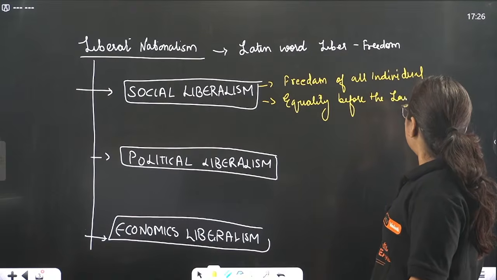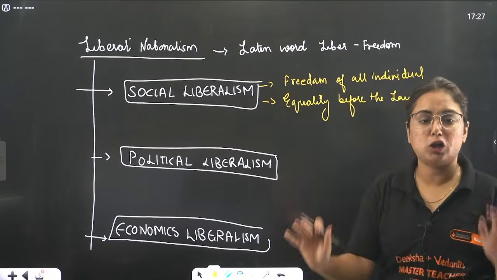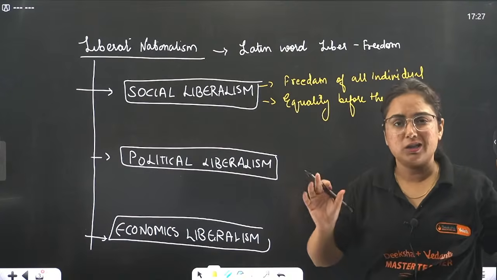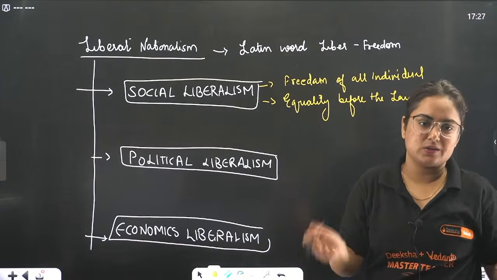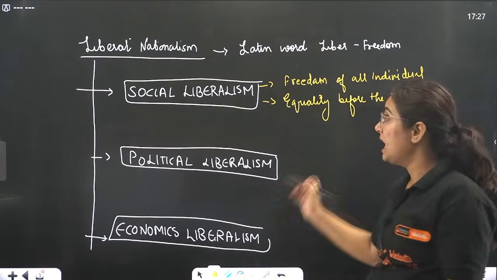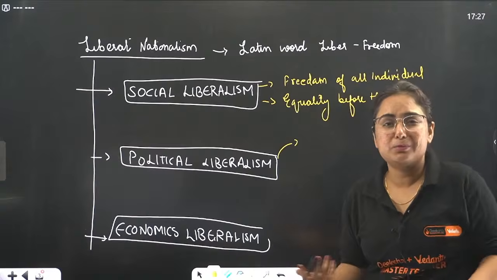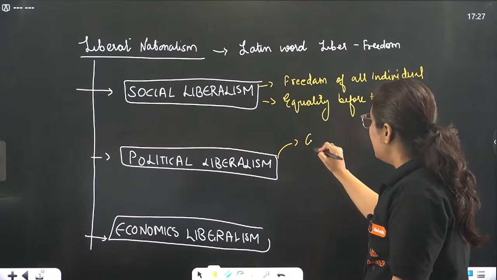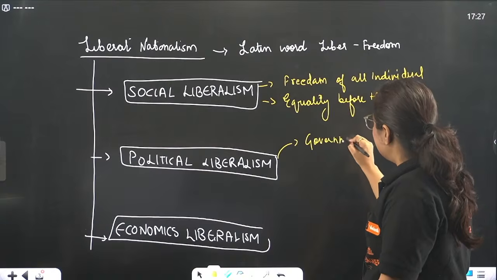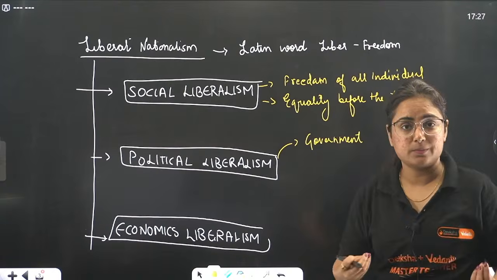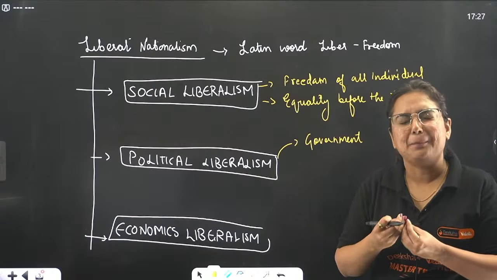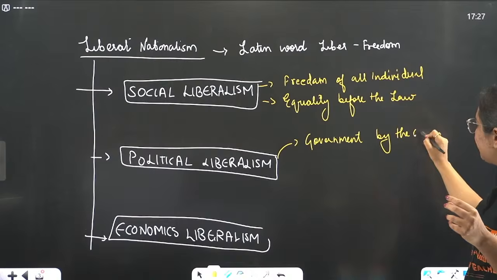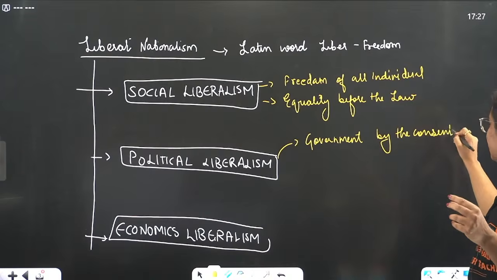There should be no discrimination on the basis of caste as well as class, which was existing in Europe. Not caste, but actually the class discrimination was there. When I talk about political liberalism, what do we want in terms of politics? That the government who is ruling us should be chosen by the people. So there should be government by the consent.